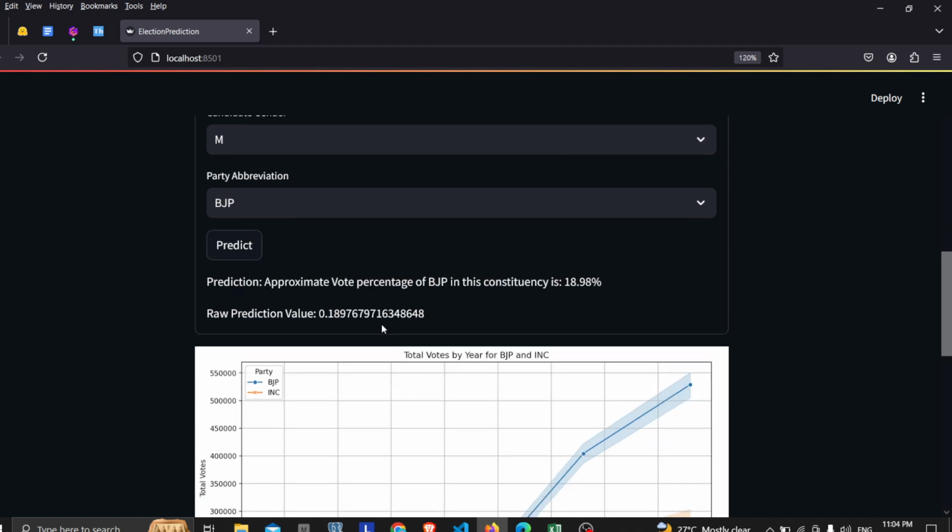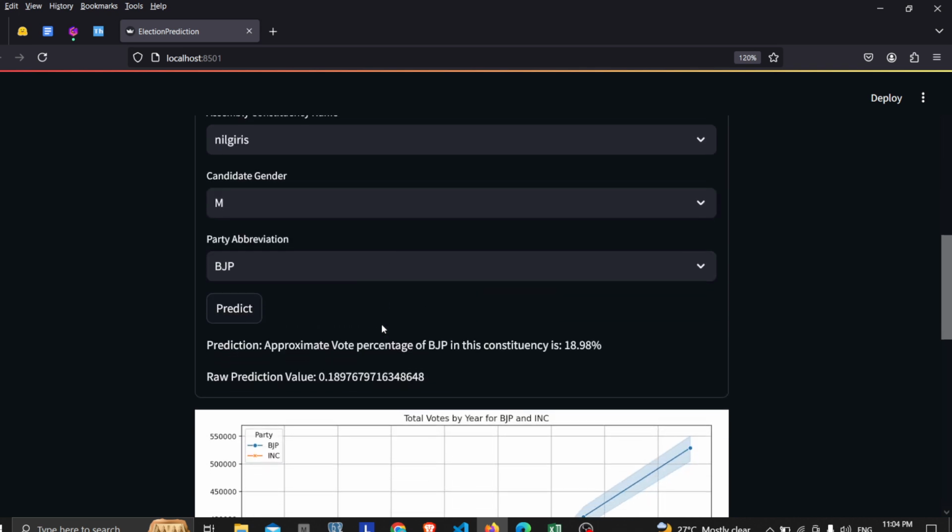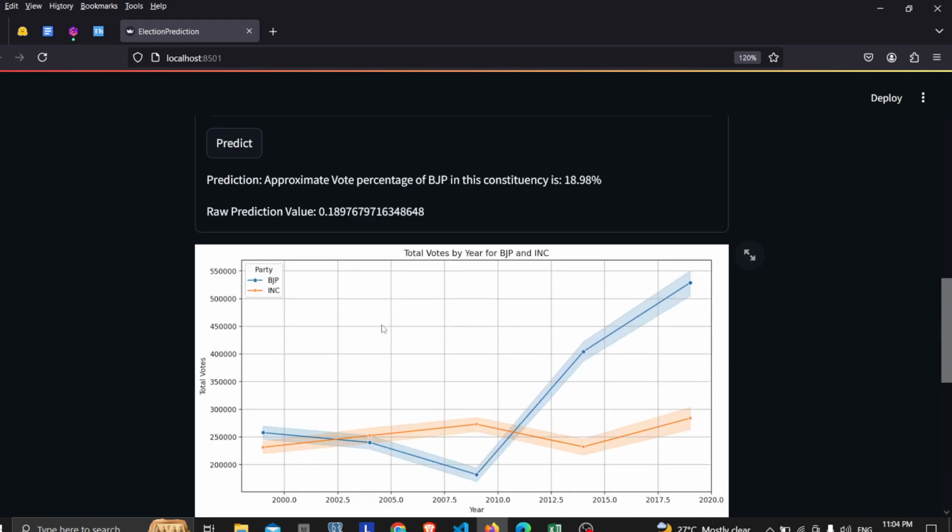In this, the alliances and all these things would need to be taken into consideration, so that the result may vary. So my predictions may have some error from that point of view. So yeah, coming on to the next part.